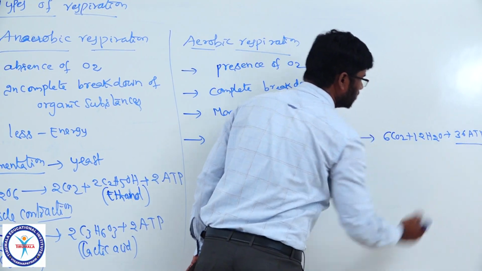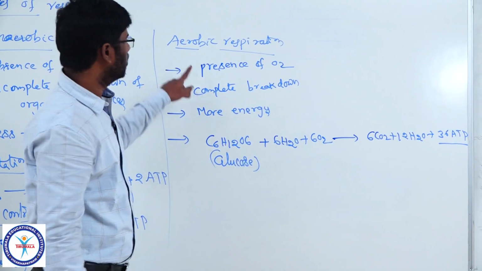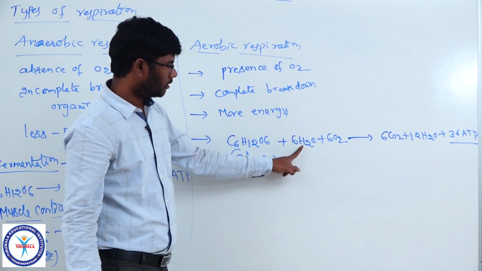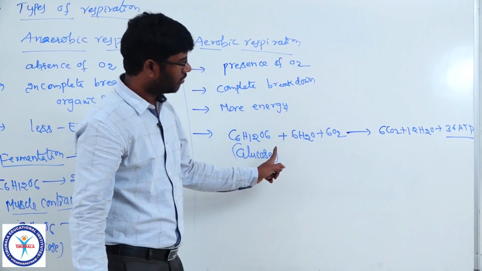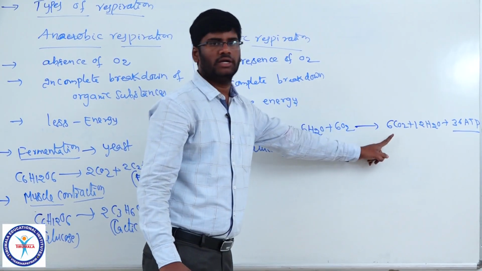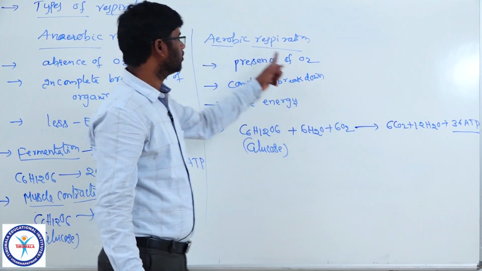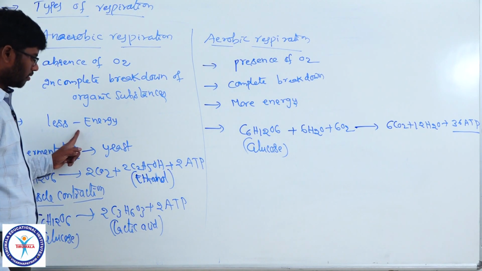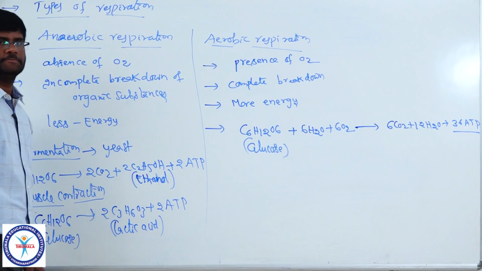More amount of energy is liberated in aerobic respiration because oxygen is participated. Water acts as raw material, at the same time end product. But at the end of respiration, carbon dioxide is generated. So it is a catabolic process. Respiration is a catabolic process which leads to liberation of energy.